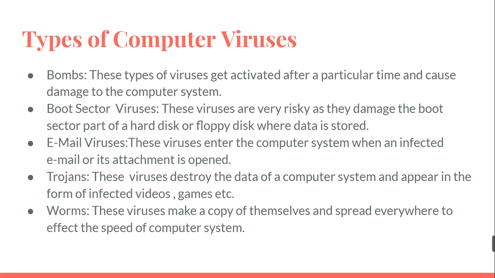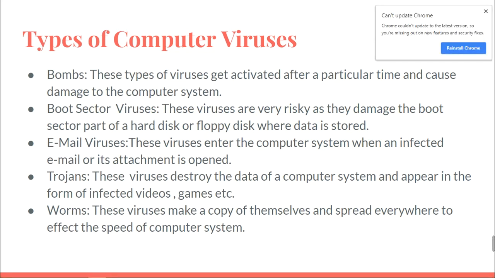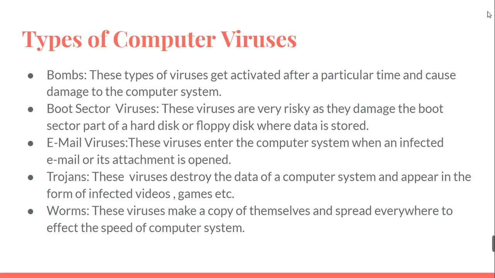So what happens is that they occupy the whole memory of the computer, and the computer starts working very slowly, and the speed of the computer reduces drastically. Finally, your computer stops working and crashes because there is less memory for the programs to run, since all the memory is occupied by the worms. So these are the categories of viruses that may infect your computer, and each category has a different behavior of infecting a computer system.